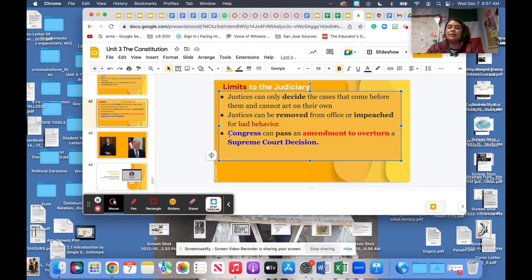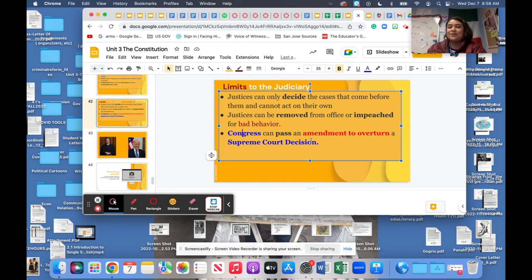Congress can pass an amendment to overturn a Supreme Court decision. So let's say there is a case and the Supreme Court made a decision. Congress can make a new law to block that decision.